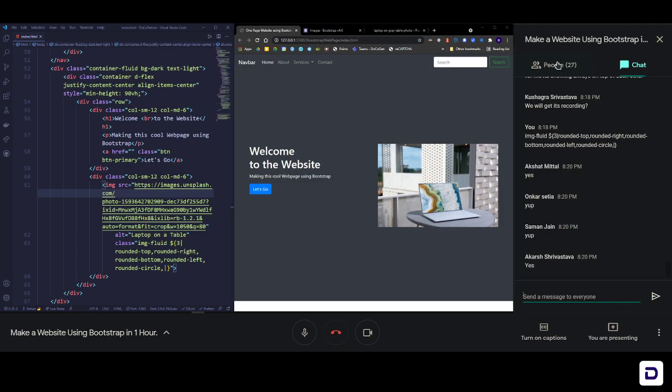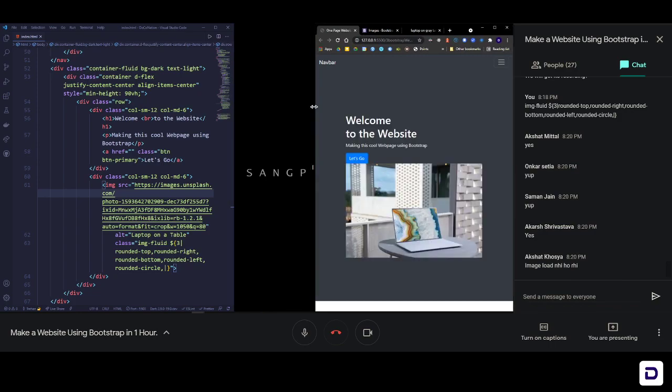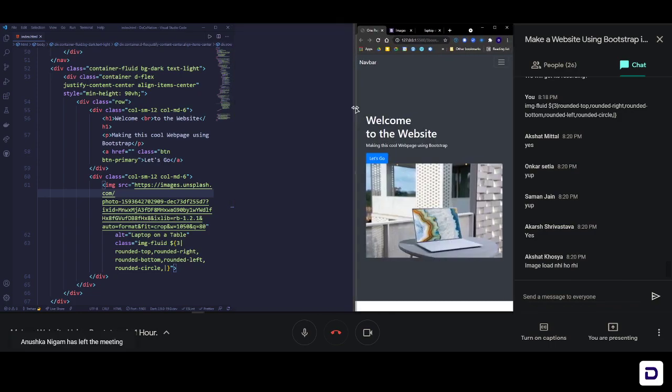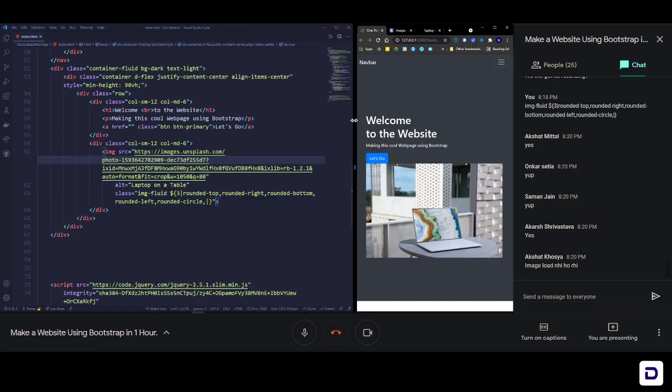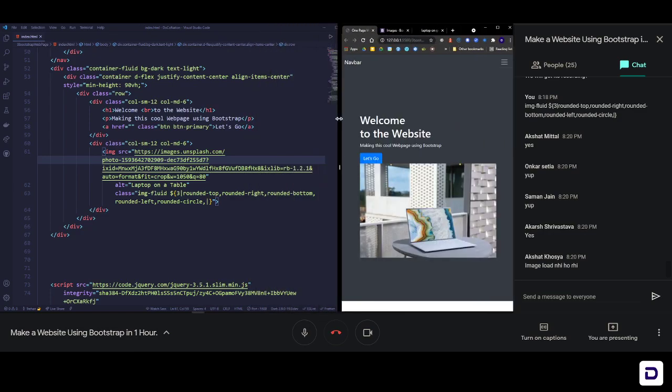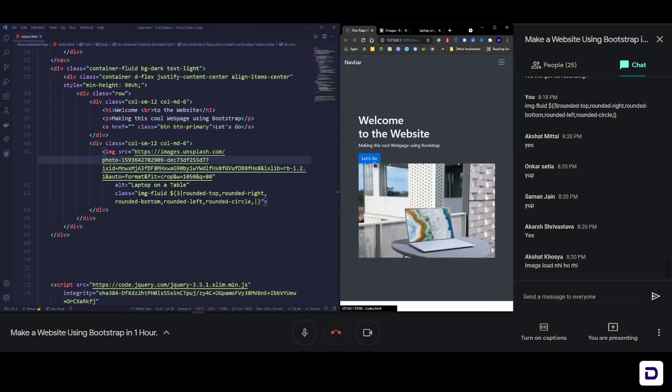So we have a cool looking navigation bar and also a cool looking landing page. And if I now decrease the size, you can actually see that on smaller screens it is becoming responsive. But as you can see, right now the image is sticking to the button. Image is not loading.